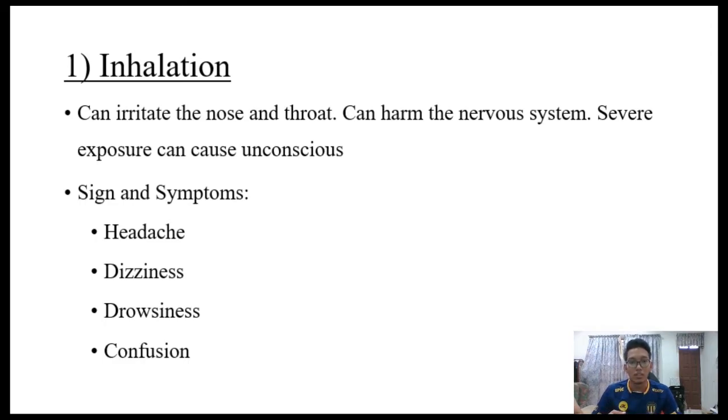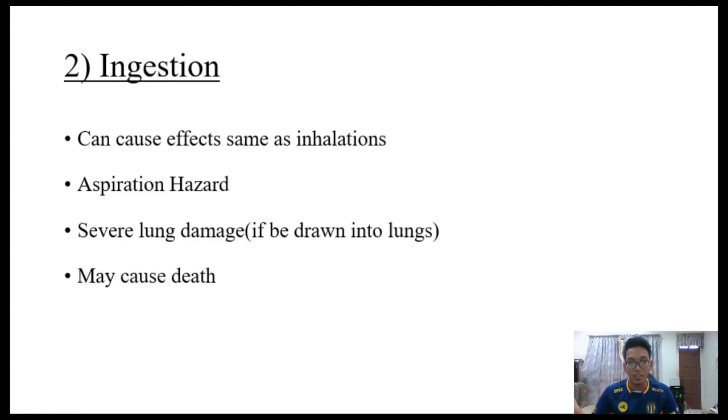In severe exposure, it can cause unconsciousness. The signs and symptoms of toluene inhalation are headache, dizziness, drowsiness, and confusion. For ingestion, it can cause effects the same as inhalation, which is headache and so on.